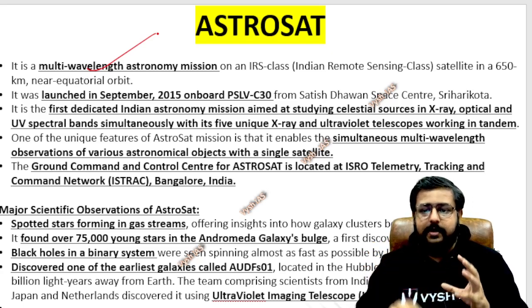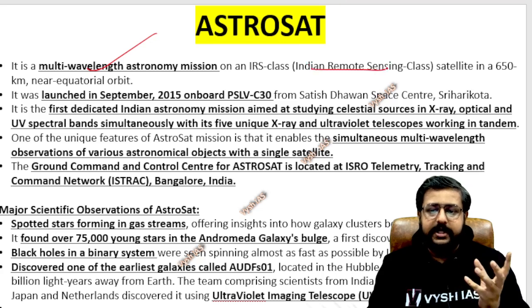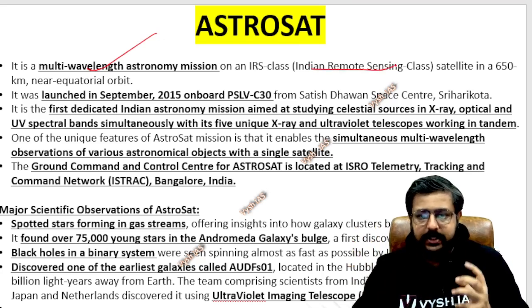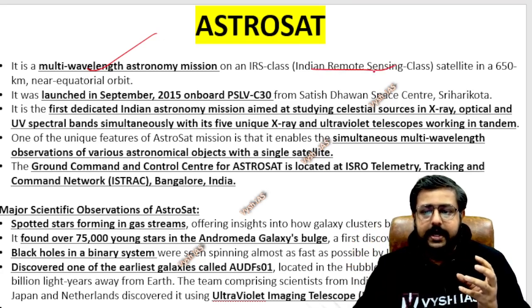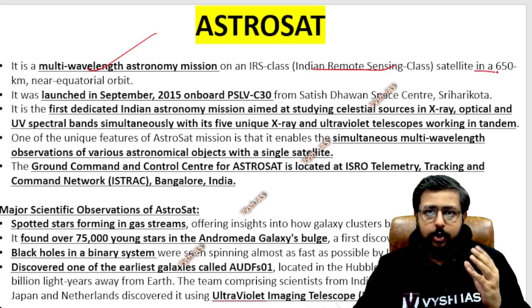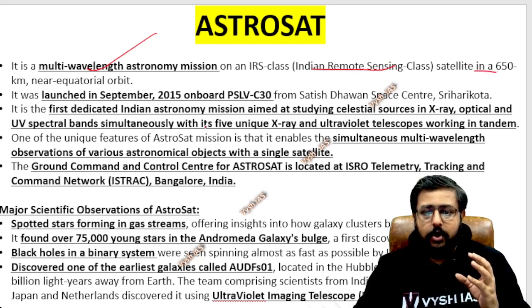It is an Indian remote sensing satellite, because it's not a communication satellite. It is actually sensing space and telling us something. It is a multi-wavelength mission in a 650 kilometer near-equatorial orbit. It was launched in September 2015 on the PSLV C30.